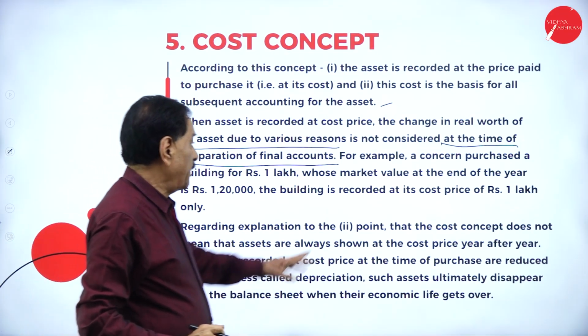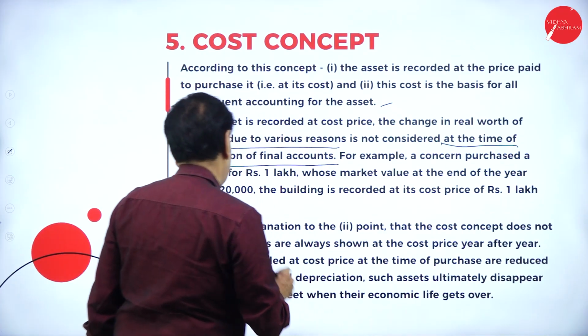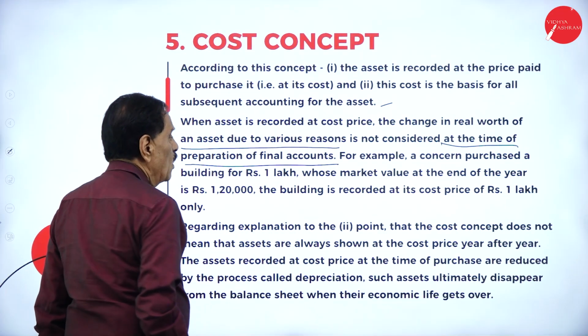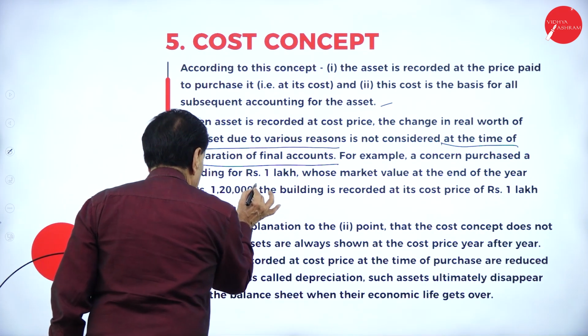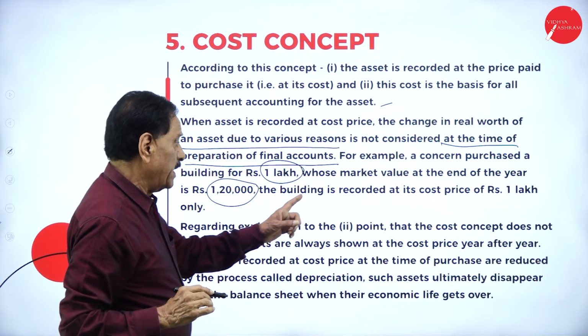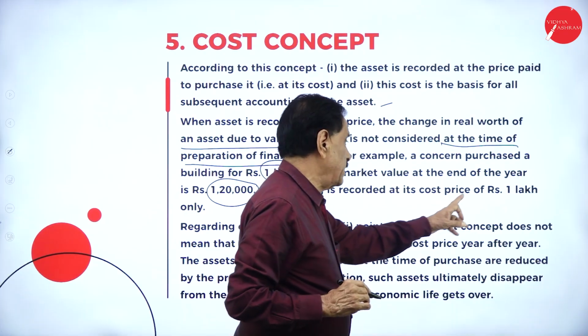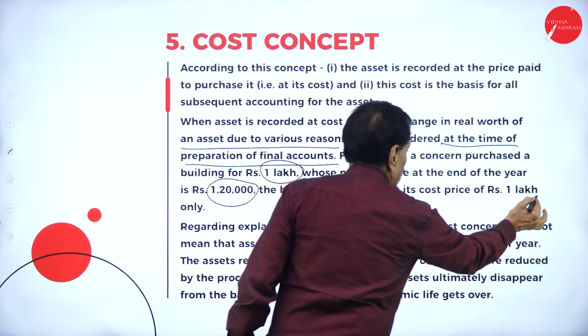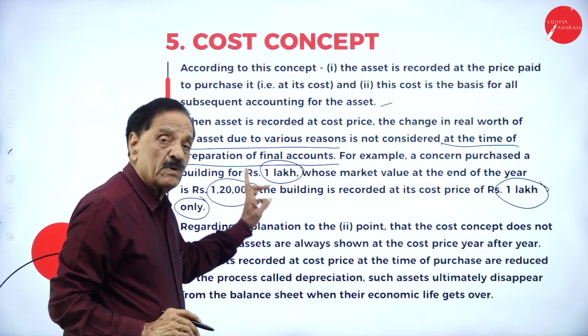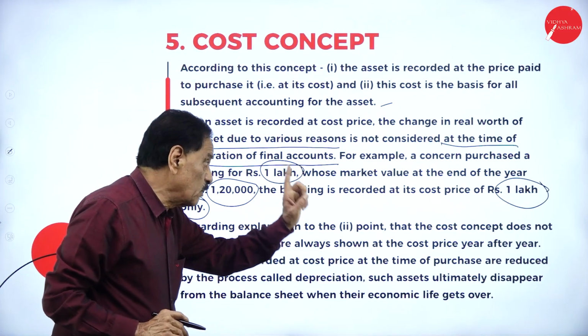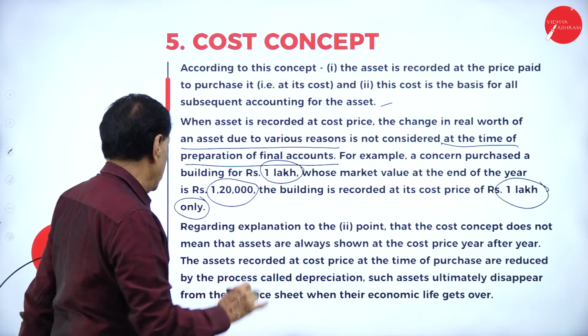Only the cost price should be considered, market price should not be considered. For example, a concern purchases a building for rupees 1 lakh, whose market value at the end of the year is 1,20,000. The building is recorded at its cost price, only rupees 1 lakh. Though the market price is 1,20,000, the real cost price is 1 lakh. That 1 lakh will be recorded.